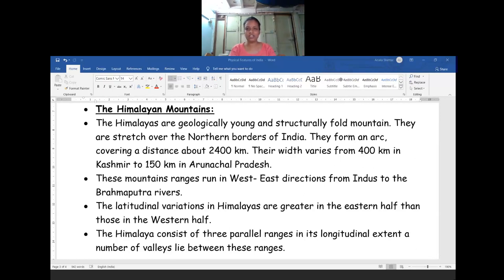I hope in yesterday's class you understood how Gondwana land and the world's formation took place, in our country as well as in the world. The world map you are seeing at present did not form immediately after the origin of Earth; the land was not made as it is by itself. It was called a supercontinent before: Gondwana land in the southern part, and Eurasia in the northern part.